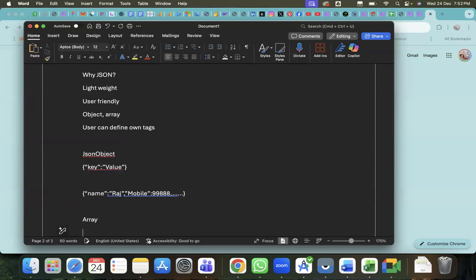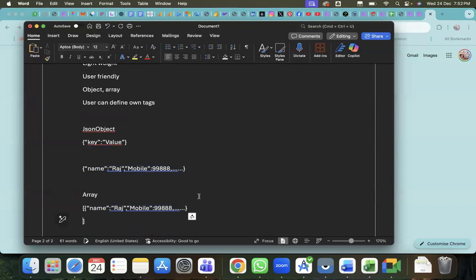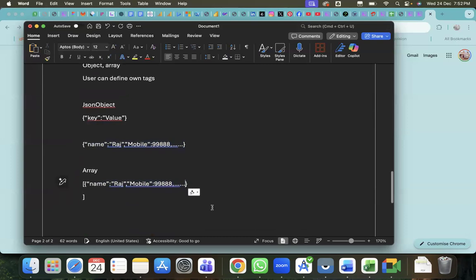In case it is an array, flower bracket. So this will come under this. Within this, it will come like this. So this is the first one. Right here, this array is completed. So separation of this, second. So like this, the array data means multiple.